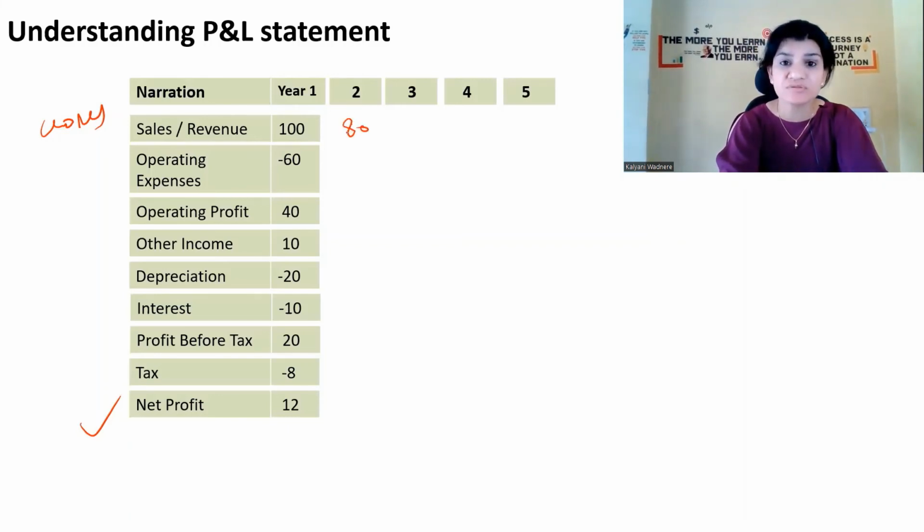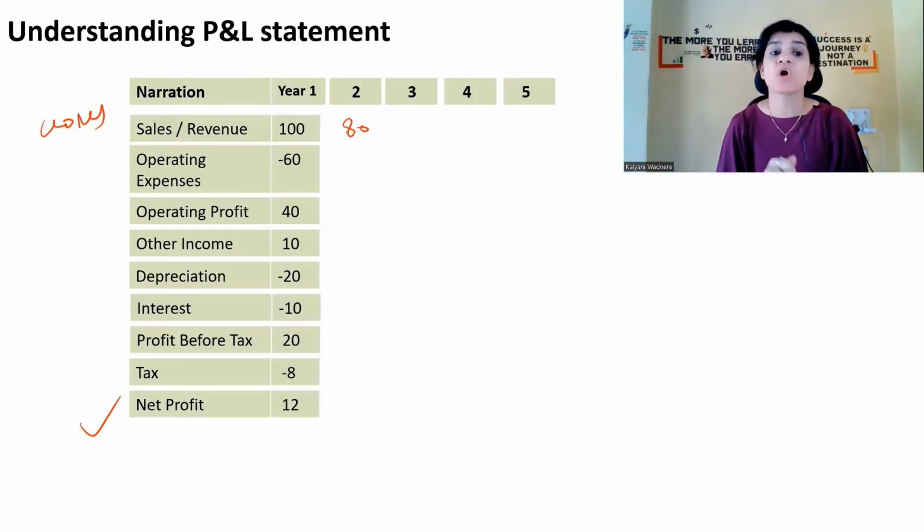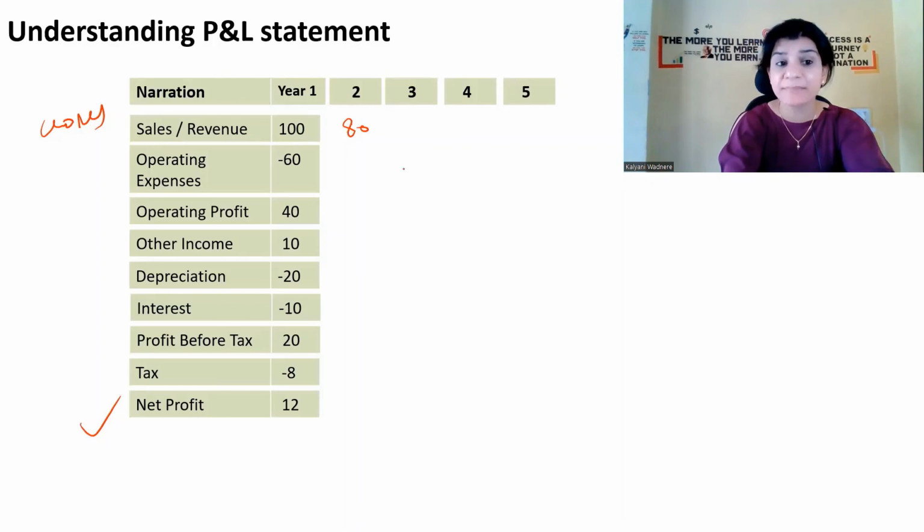Maybe because of low demand, or because of competition, a new company coming with a new soap, or people's preferences changed from soap and they started using shower gel. There are so many reasons. So the sales could have come down and the profit could have also come down. See, it came down to 10 rupees.